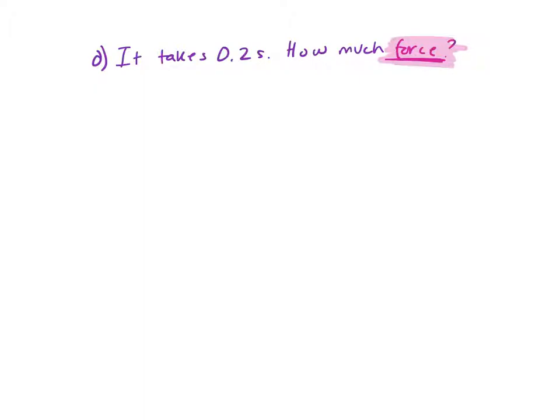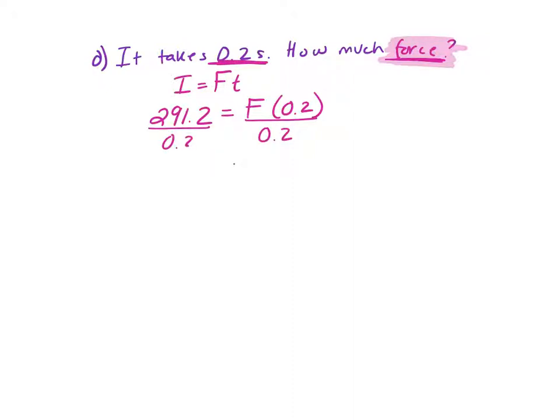So we have our other impulse equation, which was impulse is equal to force times time. So we actually already know the impulse from the previous problem. It was 291.2, if I'm remembering it from the previous page, is equal to our force, and our time was 0.2. So in order to solve, you're going to divide by that time, 0.2, and I got that time from right here. And we get our force of 1456, and the units for force are newtons.